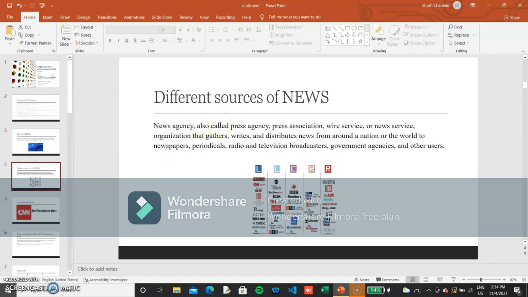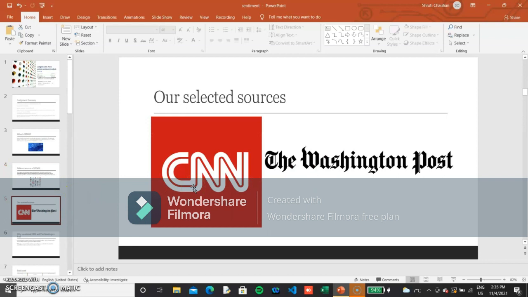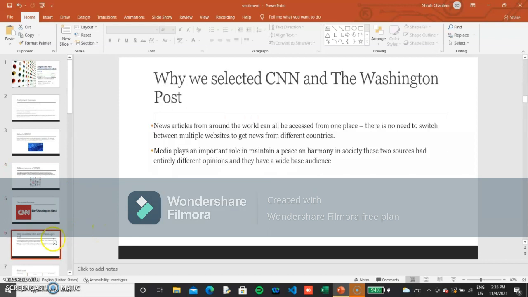So, different sources of news. There are news agencies, press agencies, newspapers, television media, and government agencies. But here we will use the online sources of news, and we have selected CNN and the Washington Post. Why have we selected CNN and the Washington Post? Because CNN and the Washington Post are among the world's top news sources. They are worldwide and they can be accessed from one place. There's no need to switch between multiple websites because they have news from all the countries.